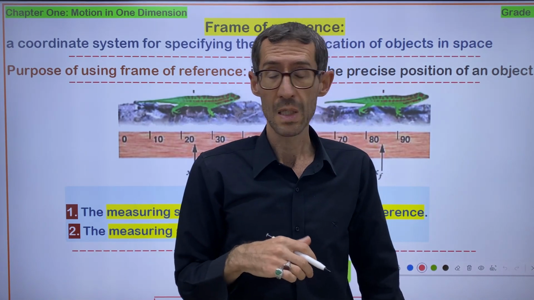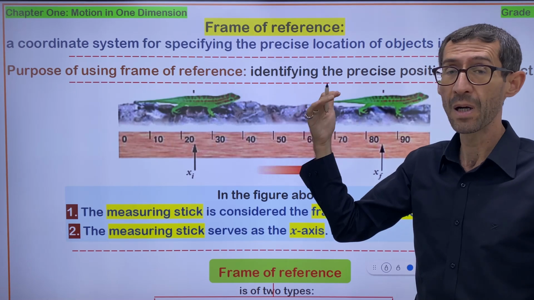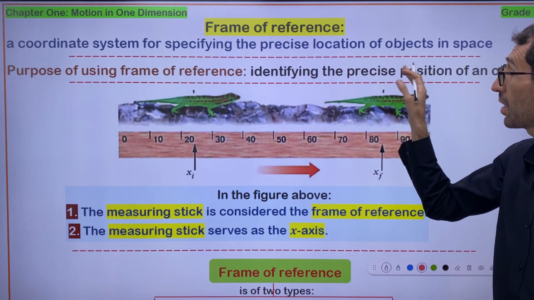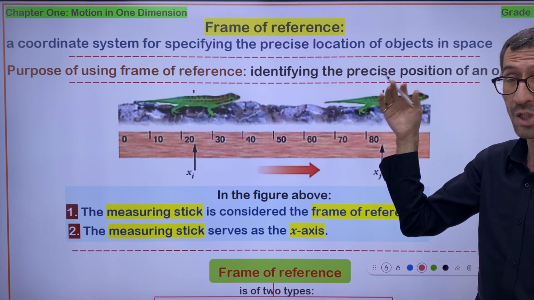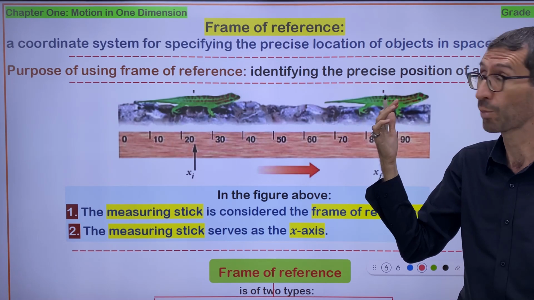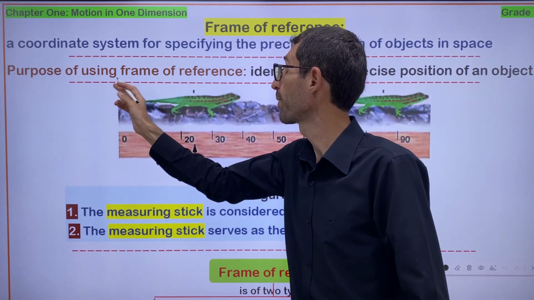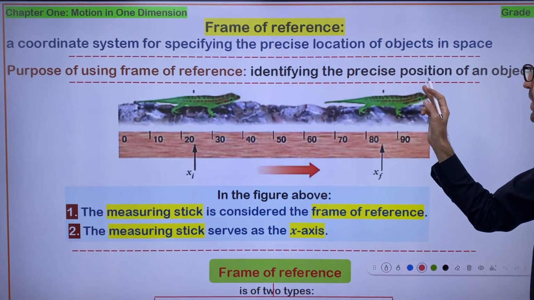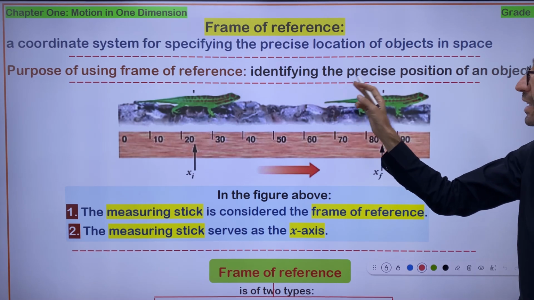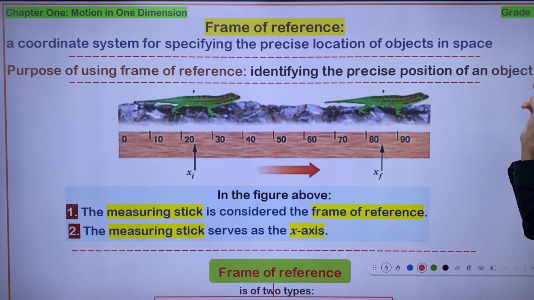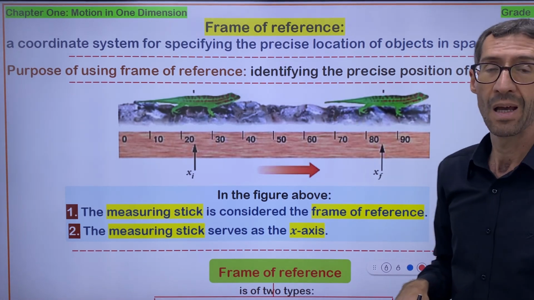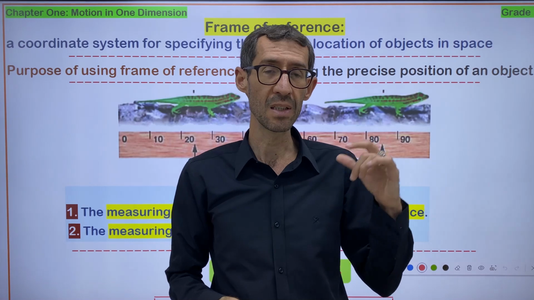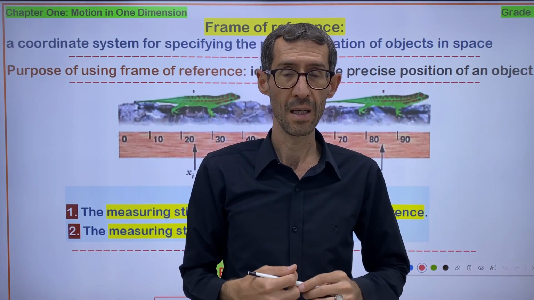Right. So, what's the purpose of using frame of reference? It's mentioned in the definition. The last part of the definition mentions the purpose of using frame of reference. So, the purpose of using frame of reference is identifying the precise location of an object, and describing the motion of the object.